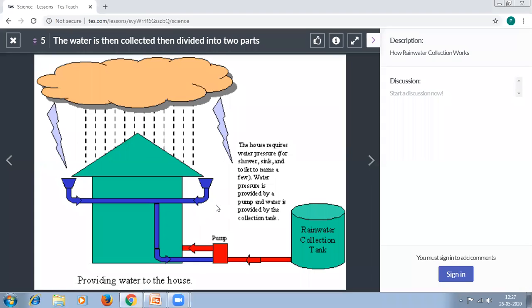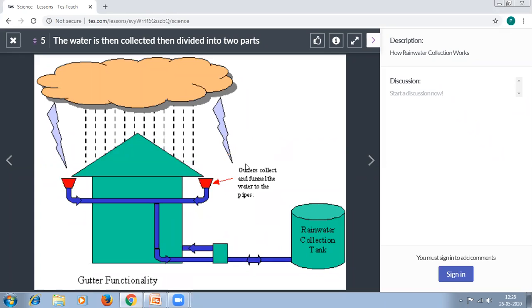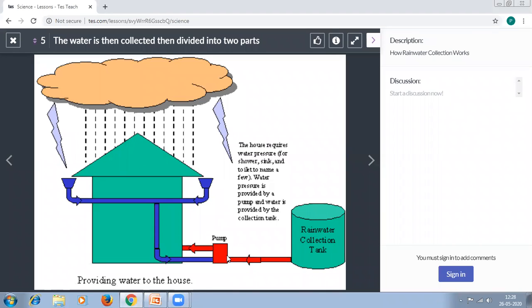You can see here that from the clouds and everything, the precipitation occurs. That will be collected on the rooftop, and the collected water will be transmitted to the gutters. After that, it will be transmitted to the pipe channels. From the pipe channel, it enters the collecting tank.